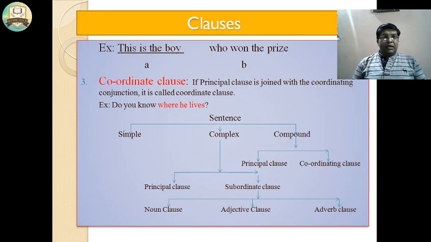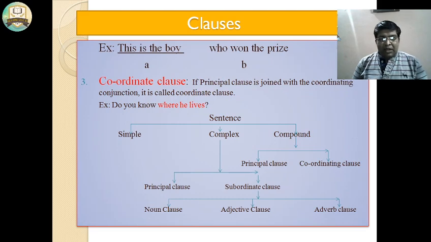Third is the coordinate clause. If a principal clause is joined with a coordinating conjunction, it is called a coordinate clause. For example, do you know where he lives? Here, "where he lives" is the coordinate clause.